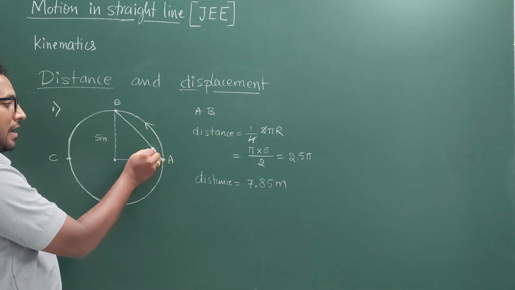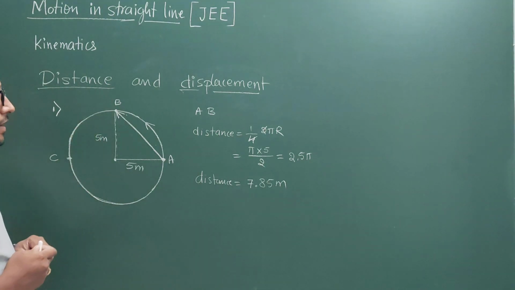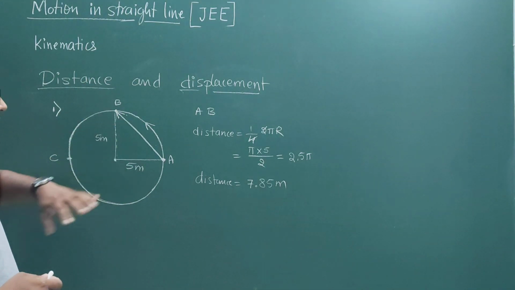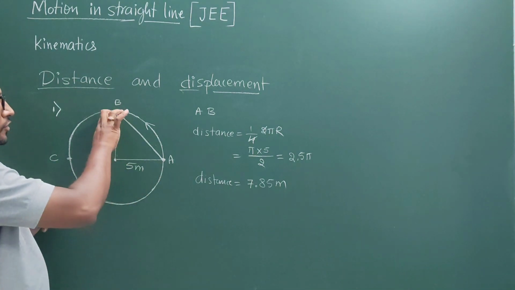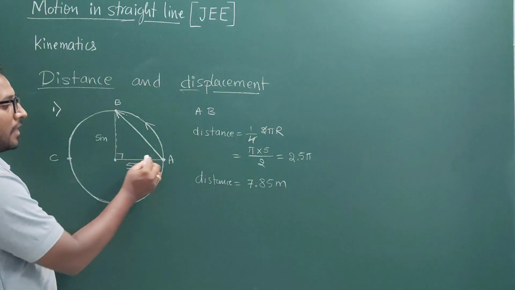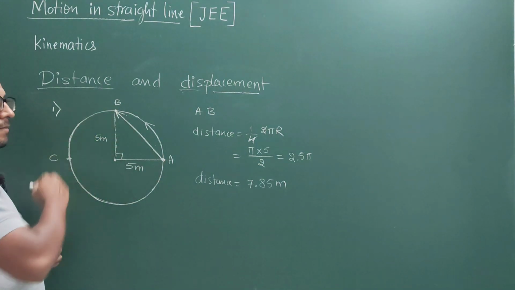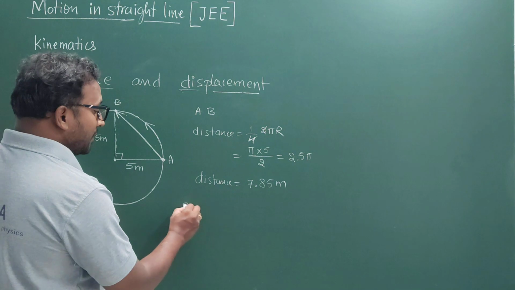So this straight line from A to B represents the displacement. How to calculate the displacement? I will just use the Pythagoras theorem. This is 5 meters and this is also 5 meters. This is a right angle triangle, with the 90 degrees here. And how do we calculate the length of this line, which is the displacement?